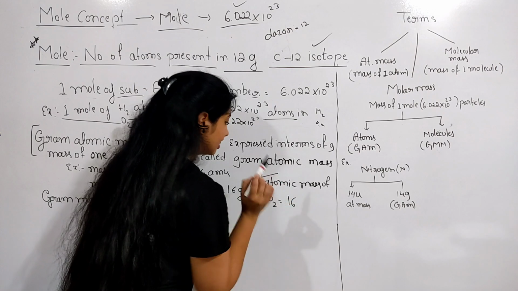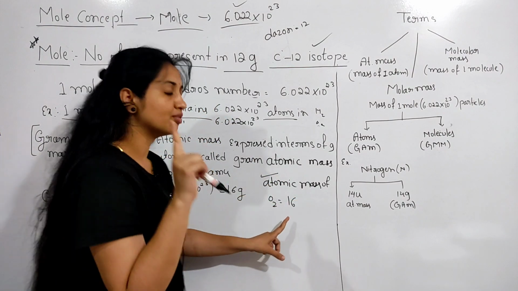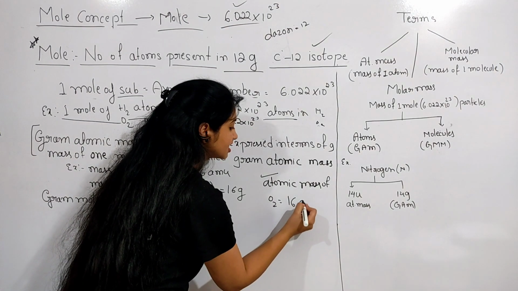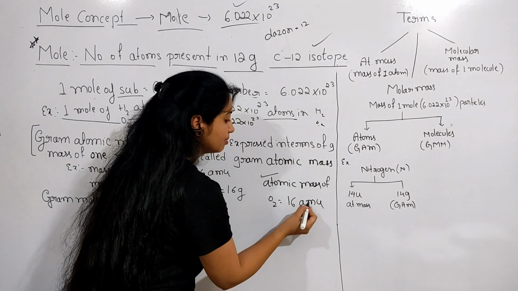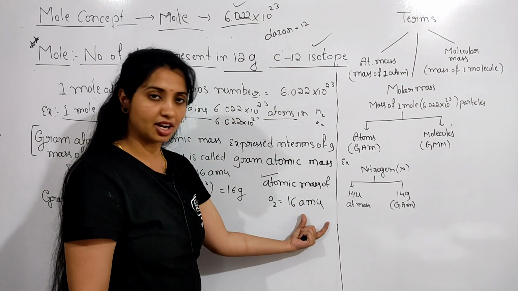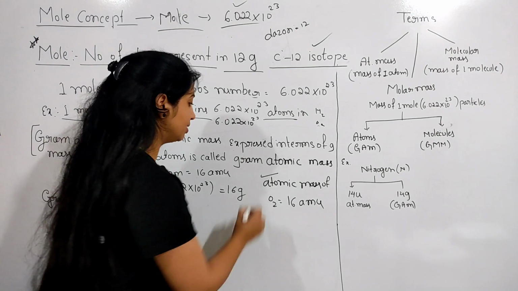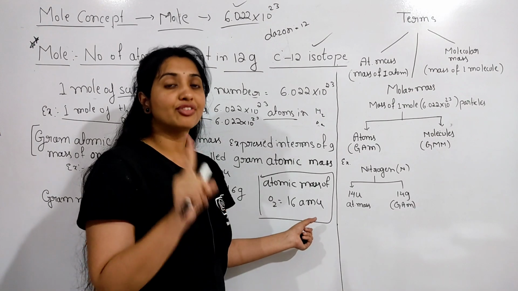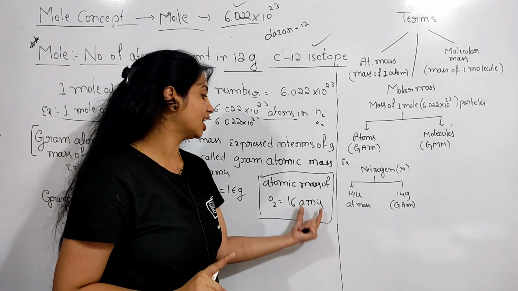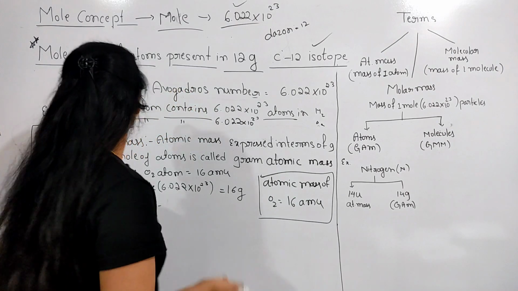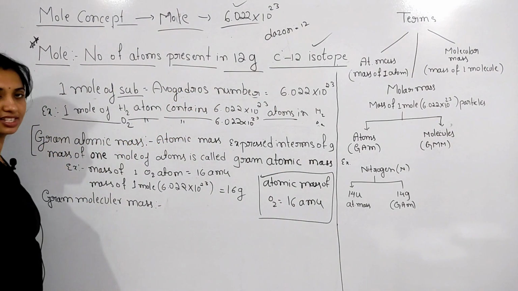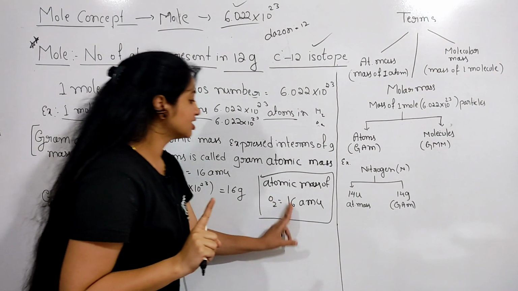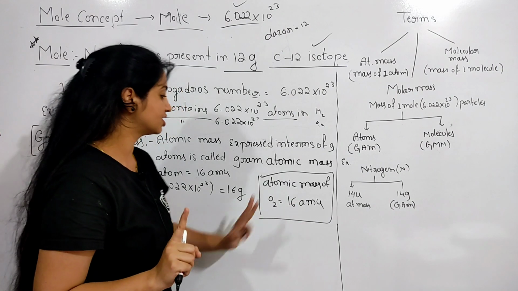This means the mass of 1 atom of oxygen is 16 u or 16 AMU, atomic mass unit. So what is the meaning of gram atomic mass here? We just have to find the mass of 1 oxygen.